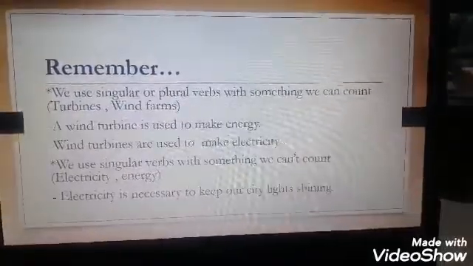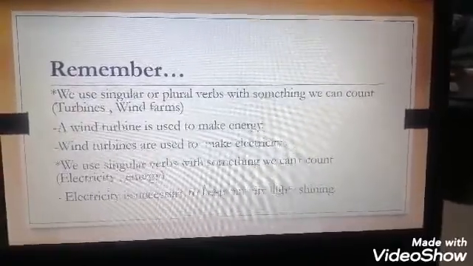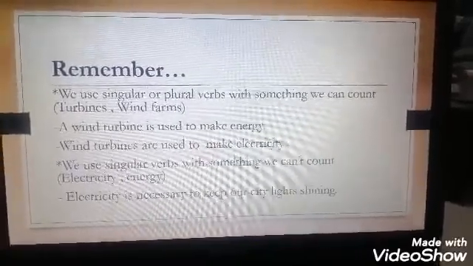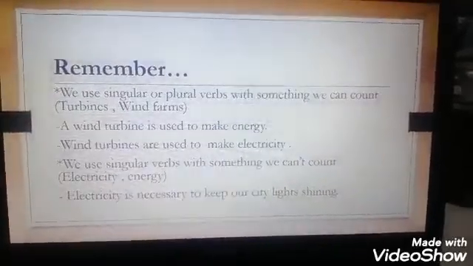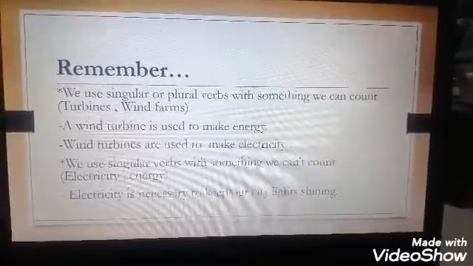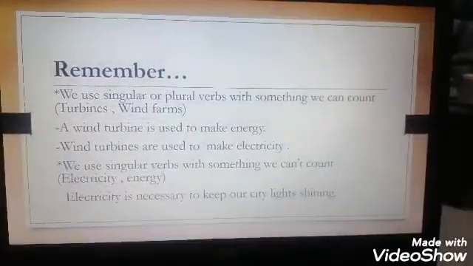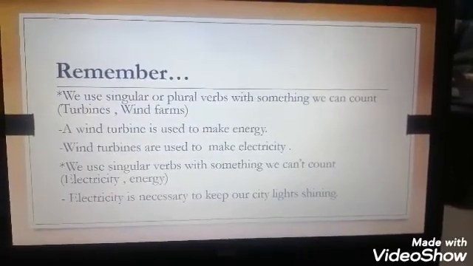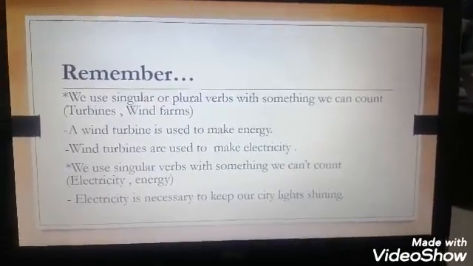Remember, we use singular or plural verbs with something we can count, such as turbines and wind farms. A wind turbine is used to make energy. Wind turbines are used to make electricity. Here we have wind turbines in plural and singular form because we can count it. For the second situation, we use singular verbs with something we can't count, such as electricity and energy. Electricity is necessary to keep our city lights shining.